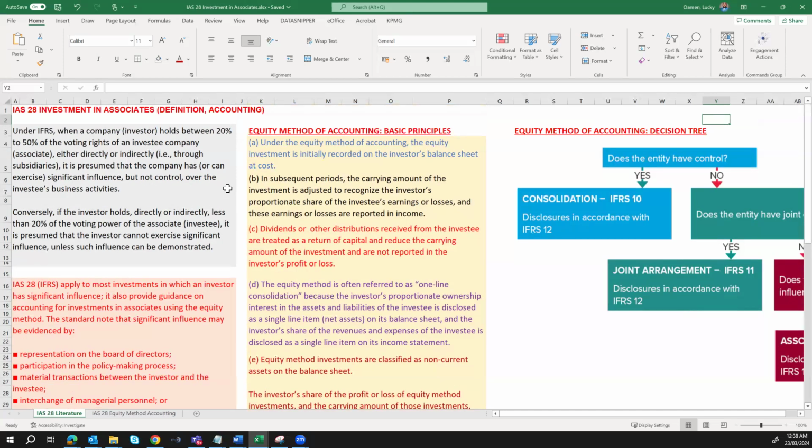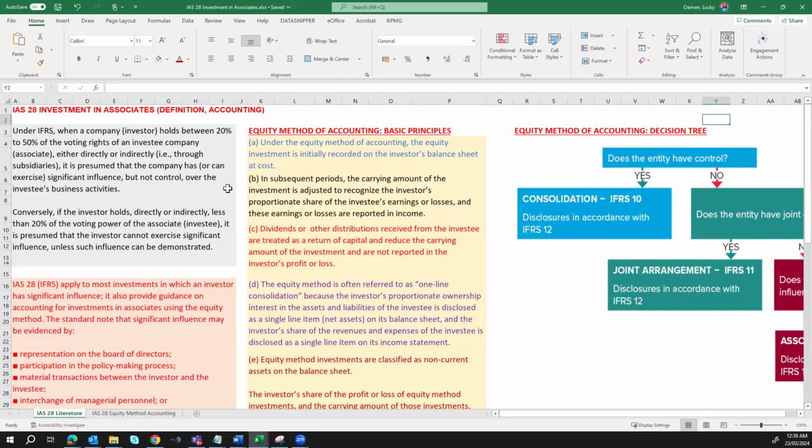Then furthermore, on IAS 28, under the equity accounting method, what are the basic principles we need to be aware of? The first principle is that under the equity method of accounting, the equity investment is initially recorded on the investor's balance sheet at cost. So at the point of initial investment, you recognize this amount at cost. Part B says, in subsequent periods, the carrying amount of the investment is adjusted to recognize the investor's proportionate share of the investee's earnings or losses, and these earnings or losses are reported in income.